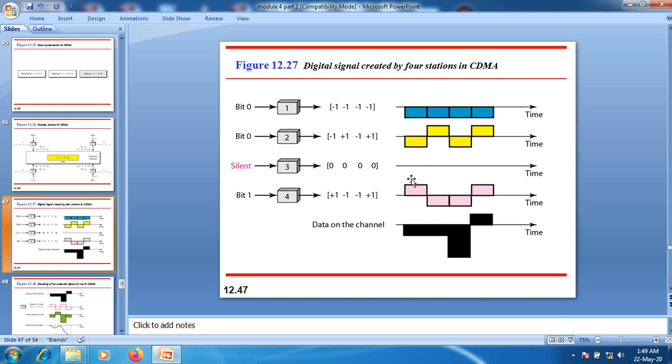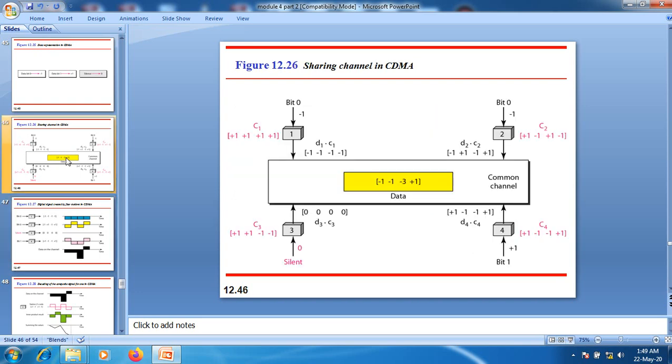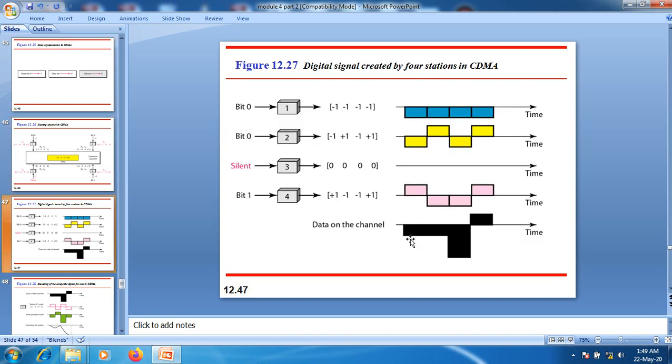In the same fashion, we represent the data elements here, the data that is on the channel. If you look at the data that is present at this particular stage, that is minus 1, minus 1, minus 3 and plus 1. The minus 1 represents the first bit, using a negative voltage.